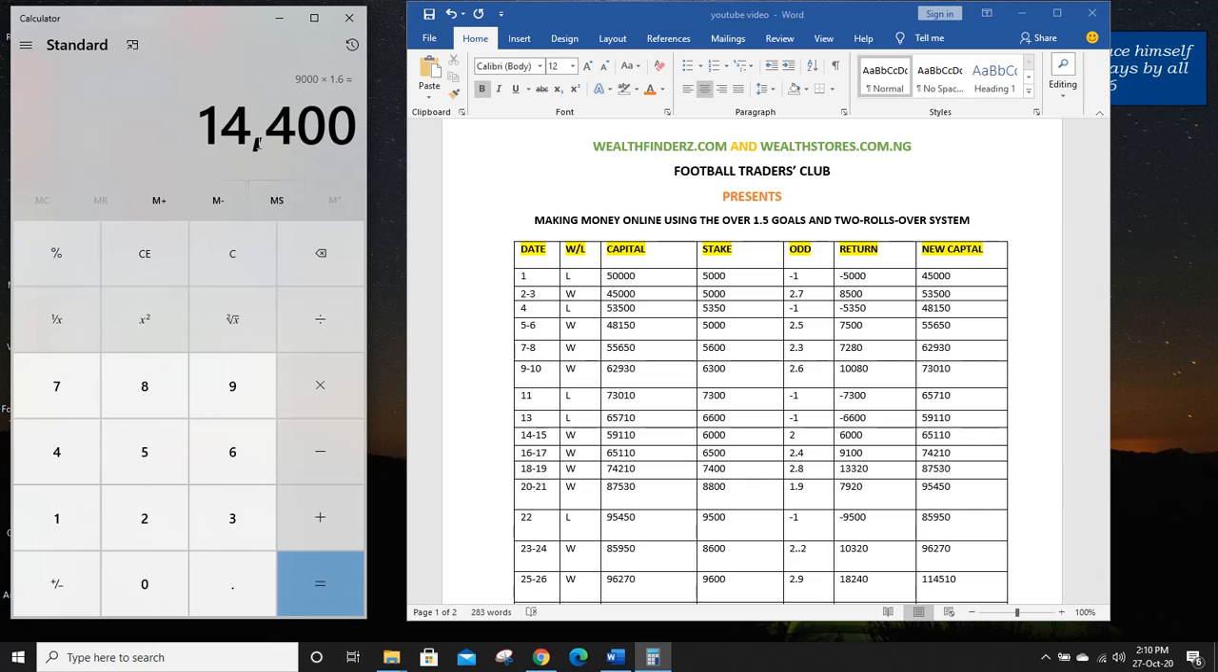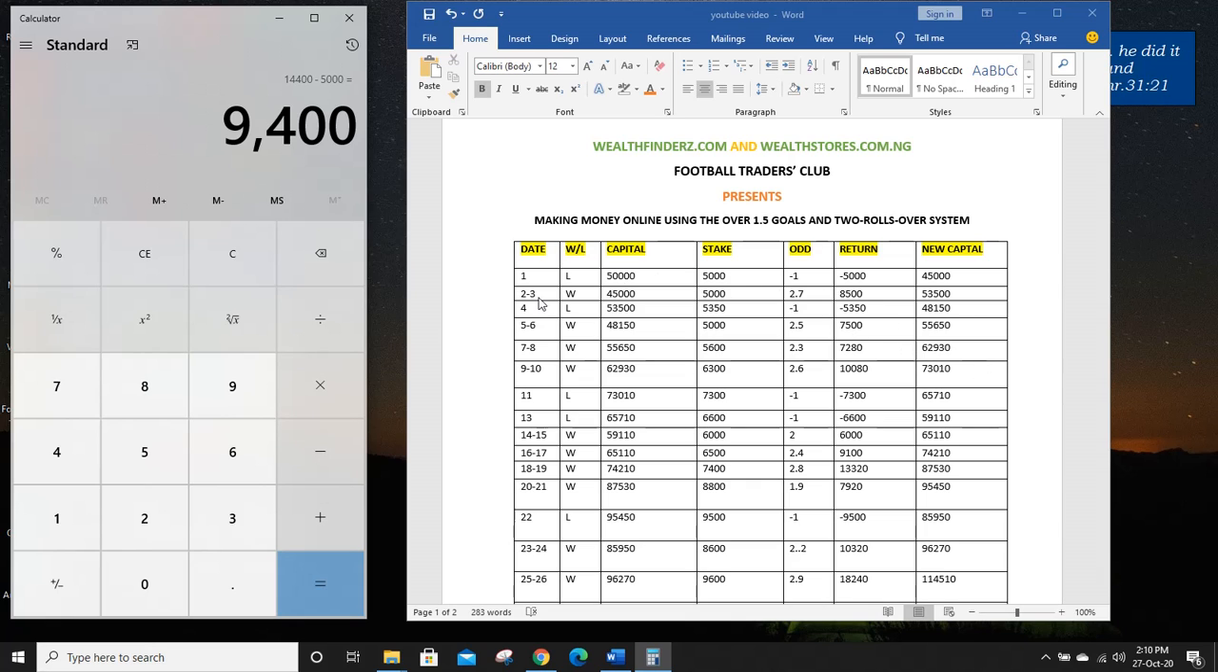14,400 naira. Now you can see 14,400 naira was the total amount of money I won. Then you subtract from it the amount you used to stake on the second day and the third day. So that gives me 9,400 naira. You could see my return will be 9,400 naira.